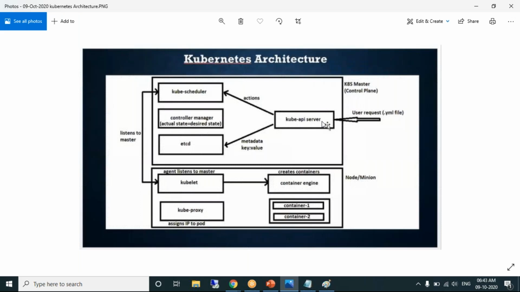It is only receiving the YAML file, right? So it's named kube API server. It could be any other name also, but the particular mention is API server. So why is that? Any idea? Anything which takes a request is actually a server, isn't it? So that's why it is called an API server.